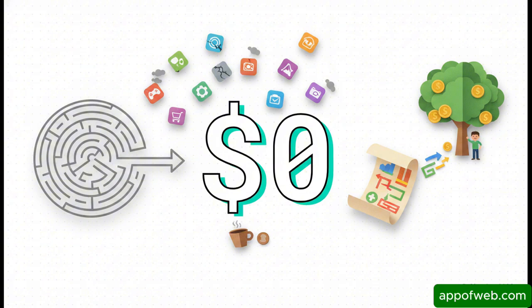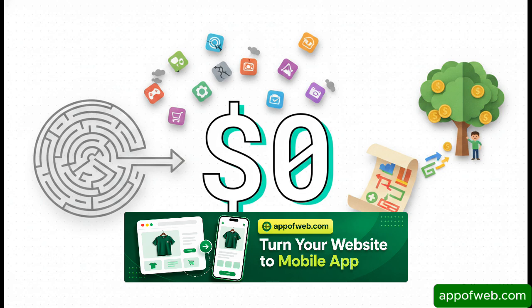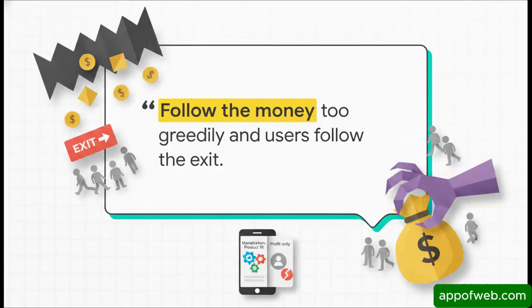People build a beautiful product and just kind of assume the money will figure itself out. Spoiler alert, it doesn't. But on the flip side, you can't just slap a giant paywall on every single tap and expect to get rich overnight. It's all about finding what we call monetization product fit. Kind of like product market fit, right? Your revenue model has to feel completely natural inside the app. If you just pick a model purely for profit and ignore the user experience, you're going to quietly drive everyone away. As the saying goes, follow the money too greedily, and users follow the exit.